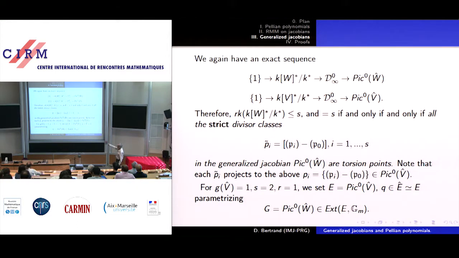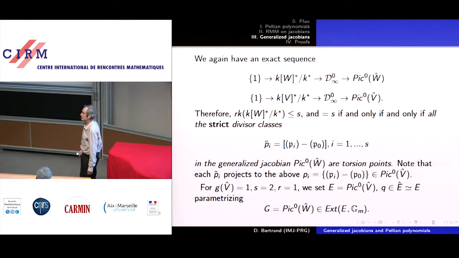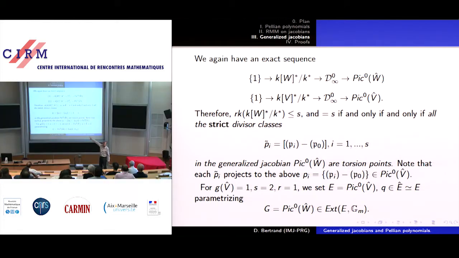Okay, so this is explained here, with exactly the same proof as a bit earlier. The first exact sequence here, you see, is the same as the one we mentioned earlier. So we have the same result: the rank of the units will be as big as possible, leading to a Pellian polynomial, if and only if the divisor here, the same as before, except that now we look at its strict equivalence class in the sense of the generalized Jacobian, is torsion. So it's the same thing.